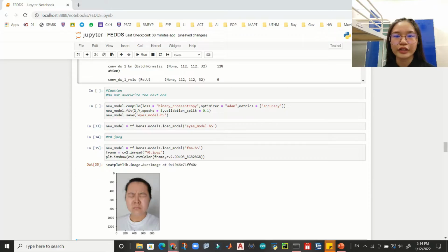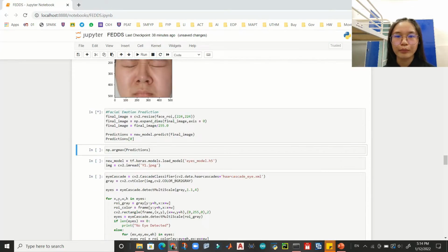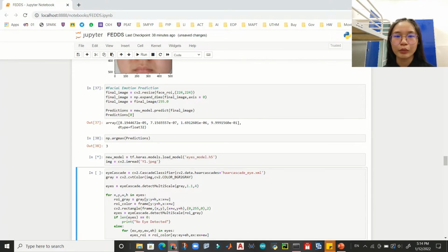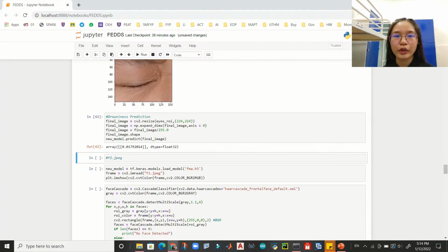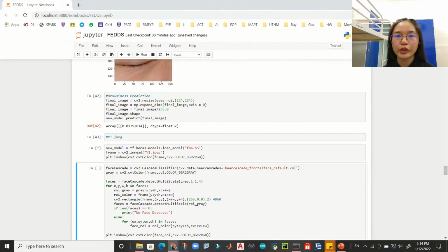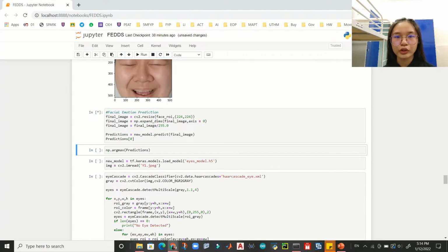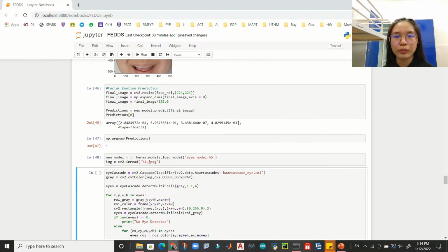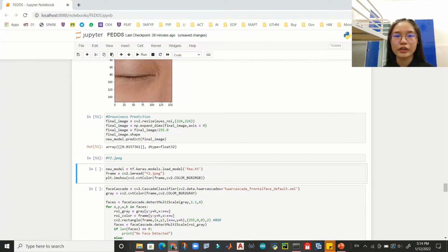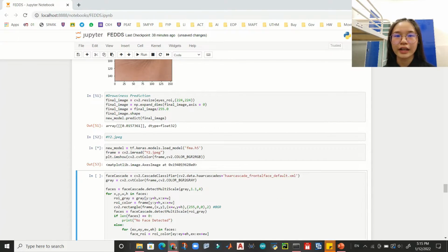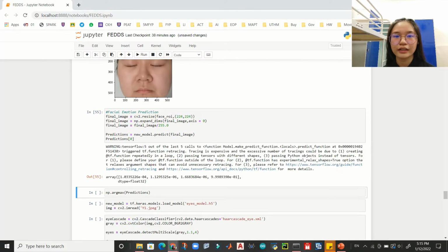The classes are differentiated from angry, happy, neutral, and sad emotion from 0 to 3. Hence, 0 corresponds to angry, 1 corresponds to happy, 2 corresponds to neutral, and 3 corresponds to sad. Then, the drowsiness detection model is loaded, and Haar Cascade eye is used to detect the eye.